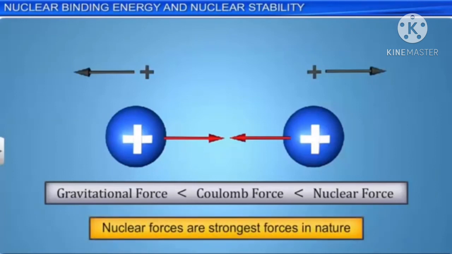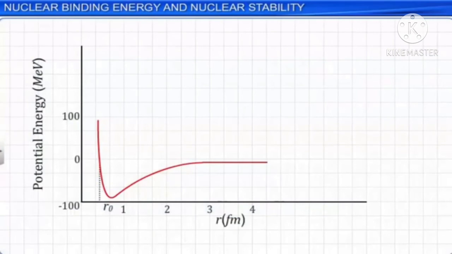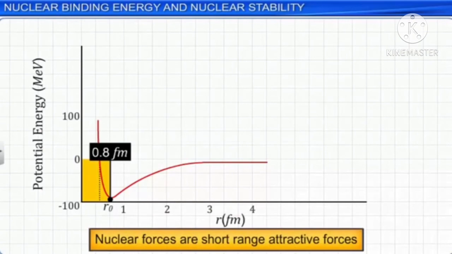This can be observed from a graph of nuclear force versus distance between nucleons. Here is the graph showing a plot of potential energy between a pair of nucleons against their separation. It is observed that potential energy is the least for a distance r0 of about 0.8 Fermi. From the graph, we see that the potential energy is very high for r values less than 0.8 Fermi, which implies that the nuclear forces are very strong in that range. This force falls rapidly to zero as r value crosses 0.8 Fermi.